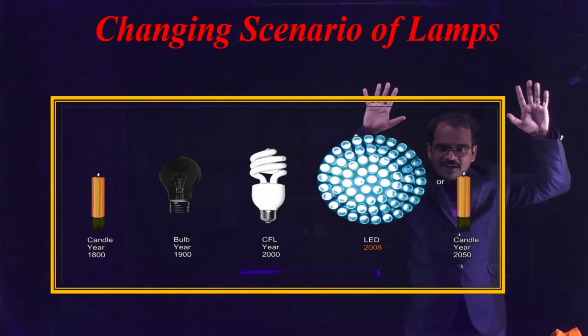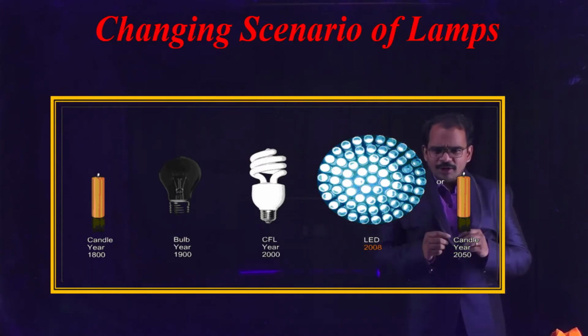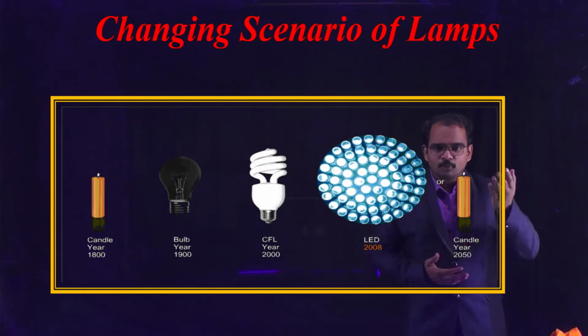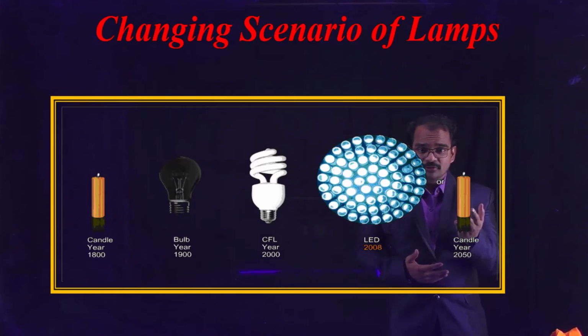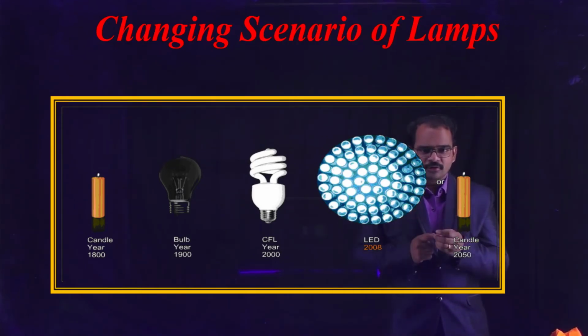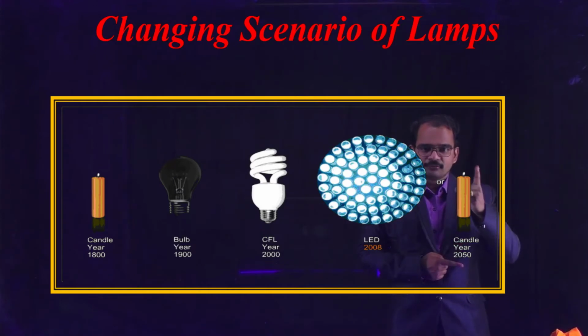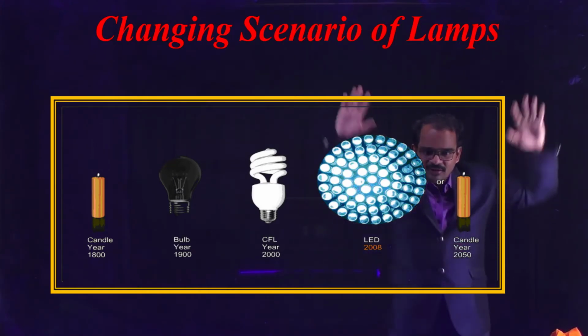It's in our hands. If we adopt LEDs or other highly energy efficient technologies, we'll continue with LEDs. Otherwise, because of global warming, we'll move back to candles in 2050. Who knows? It's in our hands to decide whether to use LEDs or candles in 2050. It solely depends upon us.